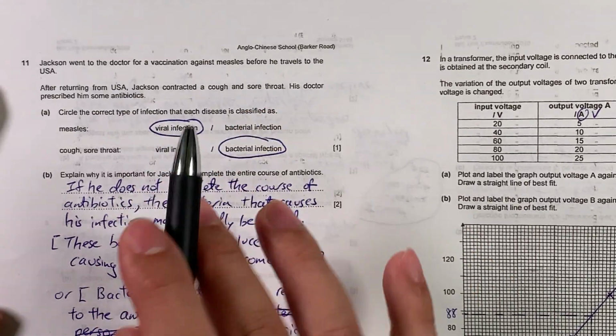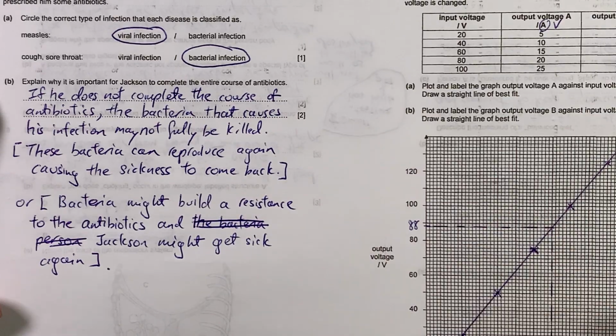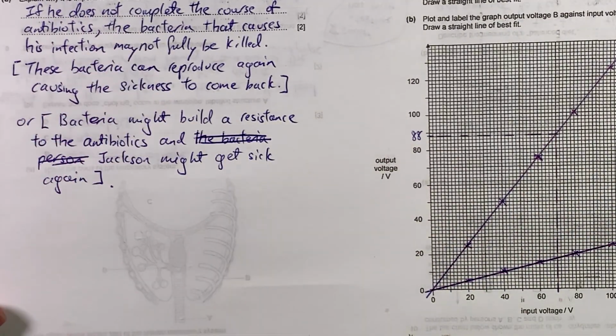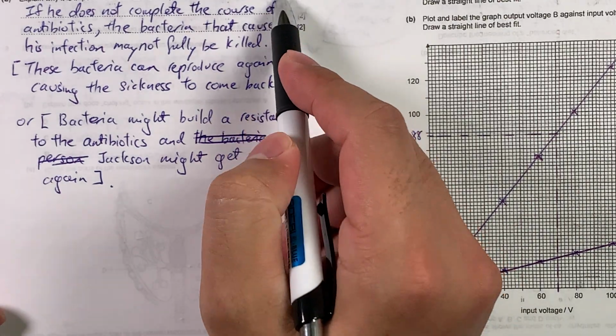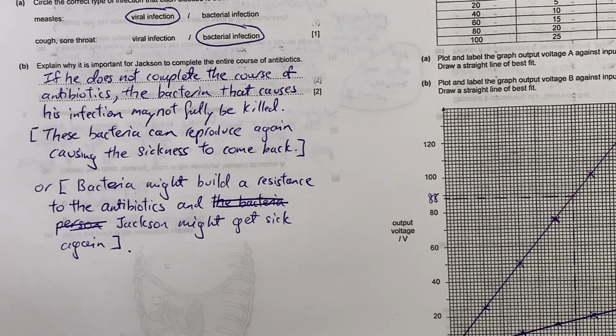Okay, so once we know that, then this will be the answer here. Part B, explain why it's important for Jackson to complete his entire course of antibiotics. I wrote it in a very negative way, which is actually the way that is presented in your textbook.